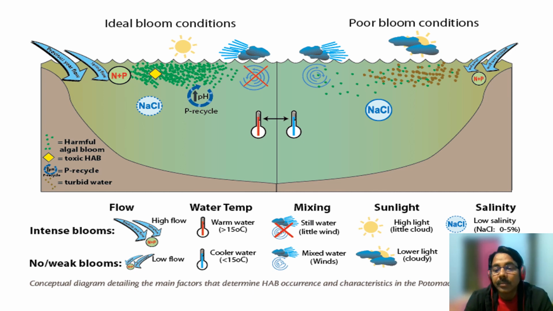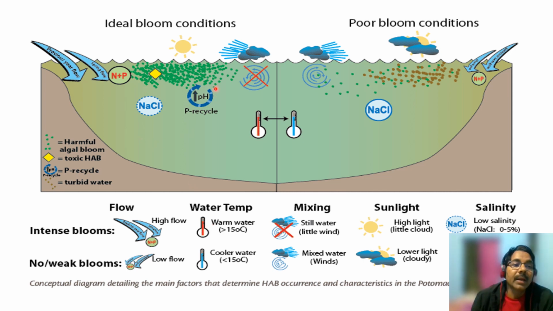This is the condition for this water bloom. Ideal conditions include a high flow of nitrogen and phosphorus. Means there should be much more nitrogen and phosphorus in the water body. Water temperature should be high, greater than 15 degrees centigrade. That is the ideal condition for the growth of this particular cyanobacteria. There should be little mixing of the water, and there should be high sunlight, and salinity should be low.